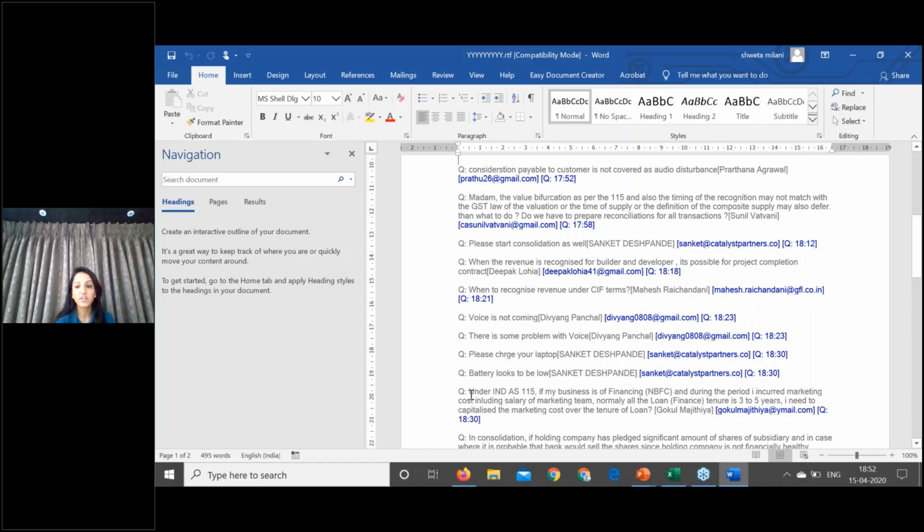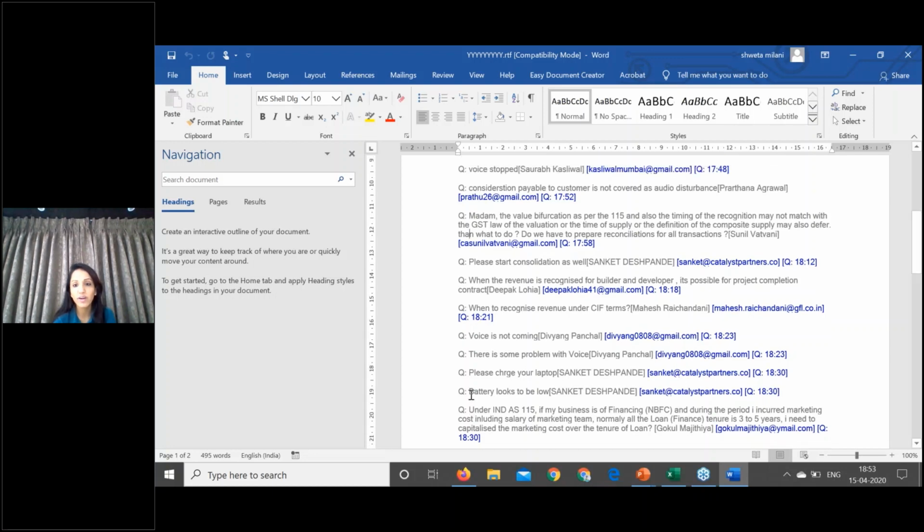Second, under Ind AS 115, if my business is an NBFC and during the period I incurred marketing cost, including the salary of my marketing team, normally for all loans financed, do I need to capitalize it? No. There is no capitalization required over the tenure of the loan. This is not the case. So Mr. Gokul, this is the answer to your question. There is no capitalization of this cost required into your loan amounts.